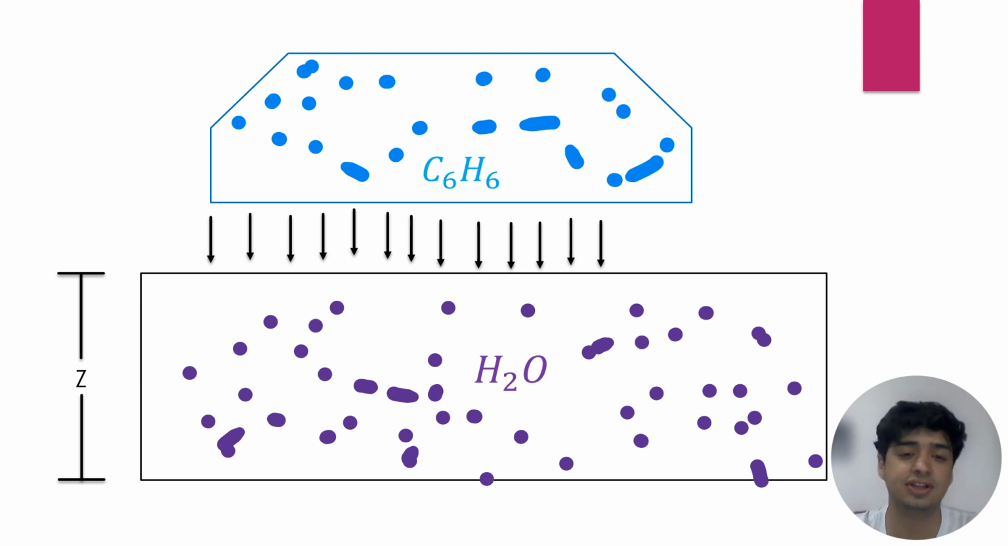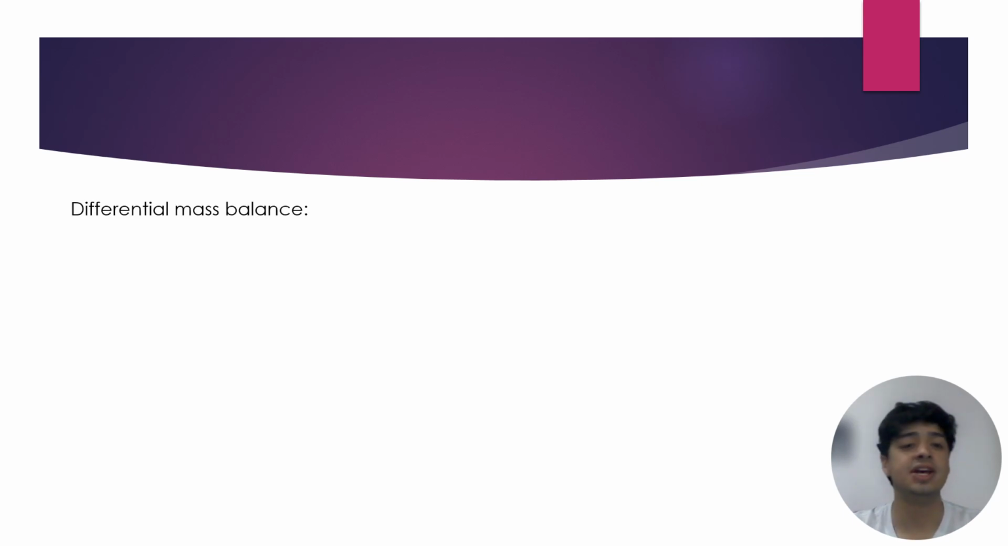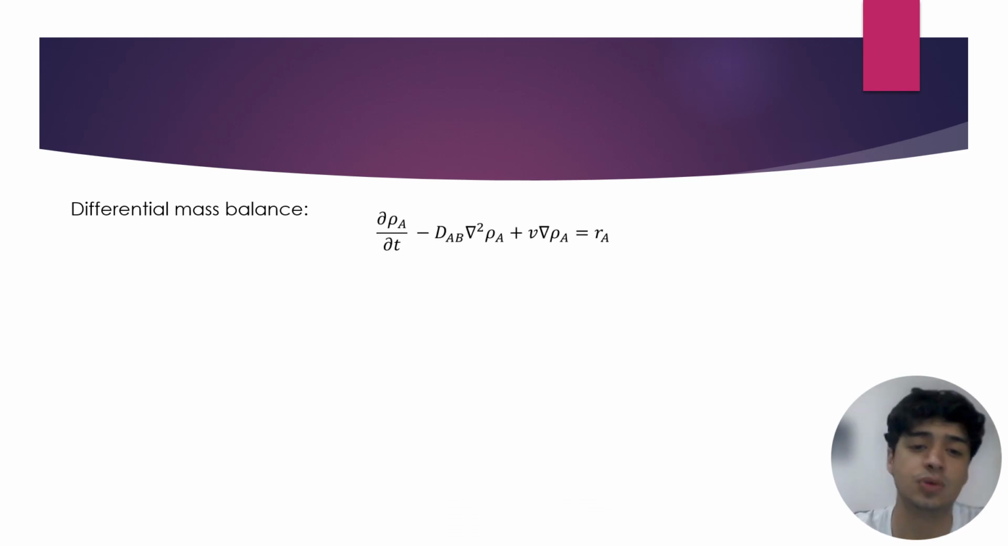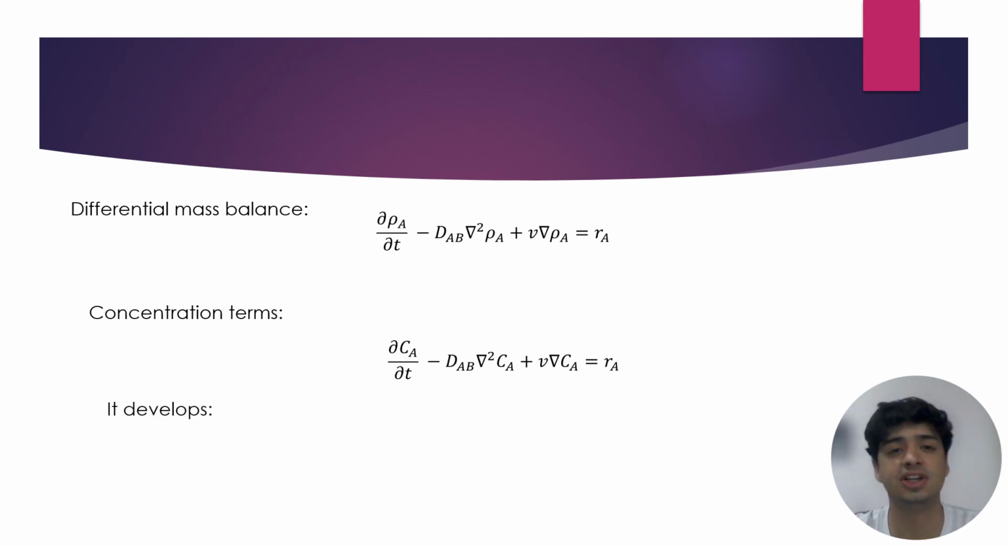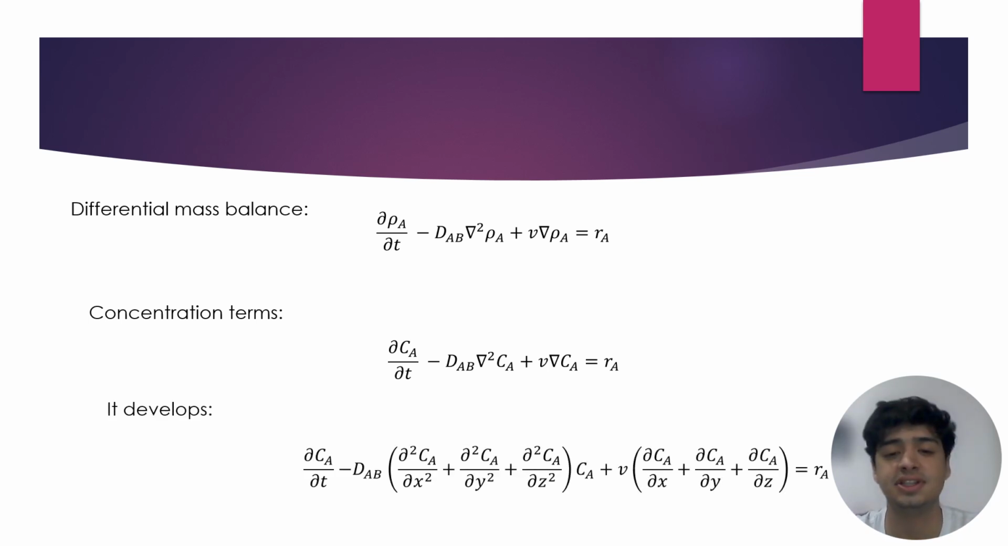So to start solving this problem, we will use the differential mass balance with the law of Fick, and we will have this equation. In this equation, we can see we are talking about density, the diffusion term, and the reaction that is over here. For this problem, we'll change the density for the concentration, so it's easier. So talking about concentration terms, we will have this one. Starting from this, we'll start developing this equation.